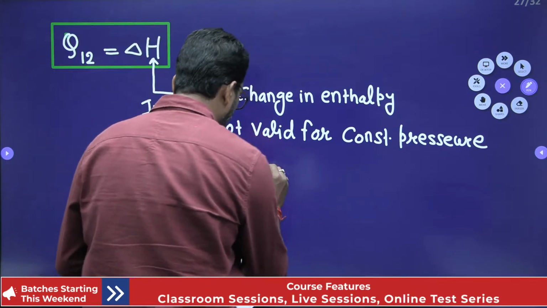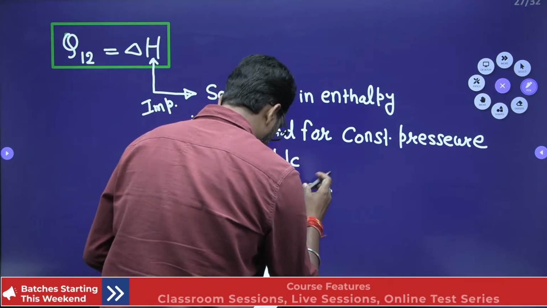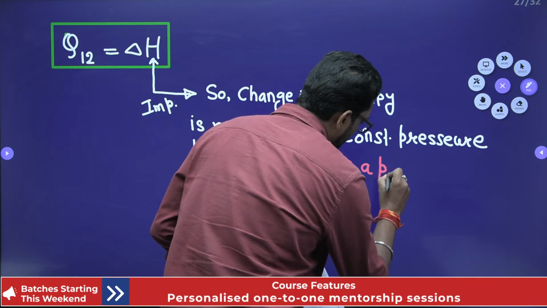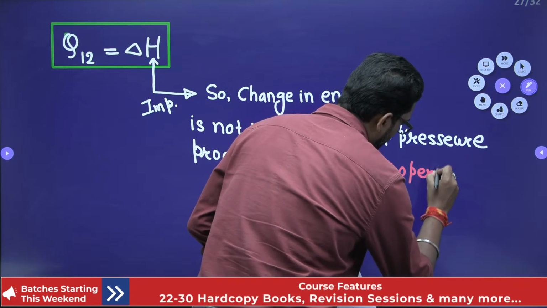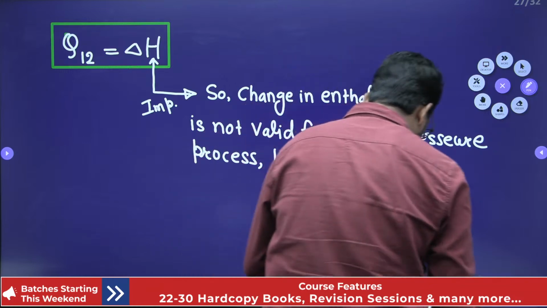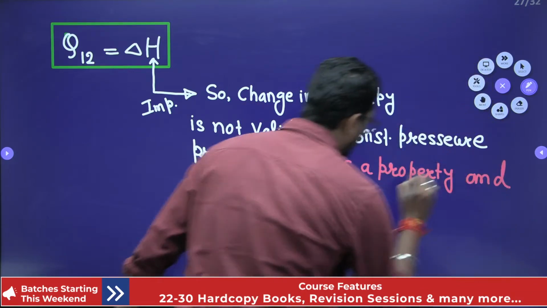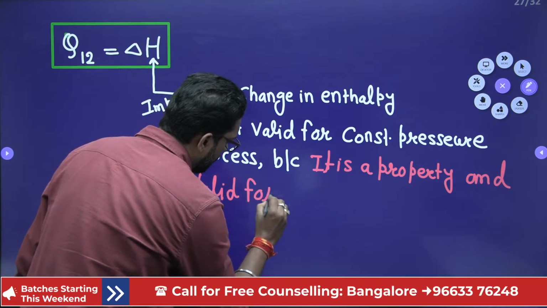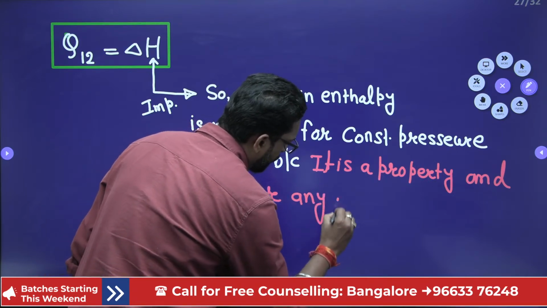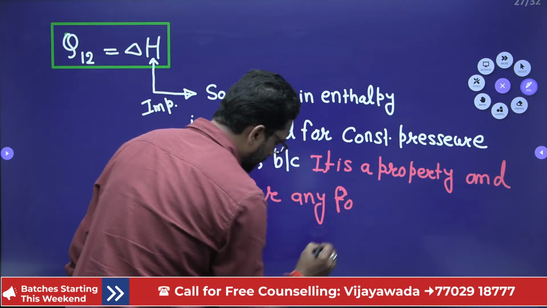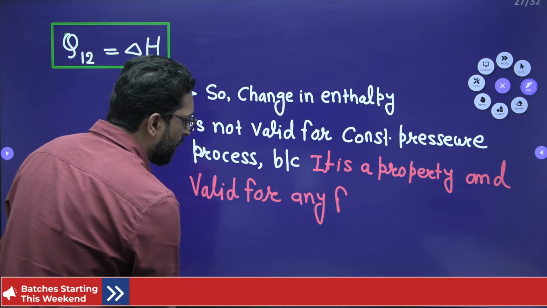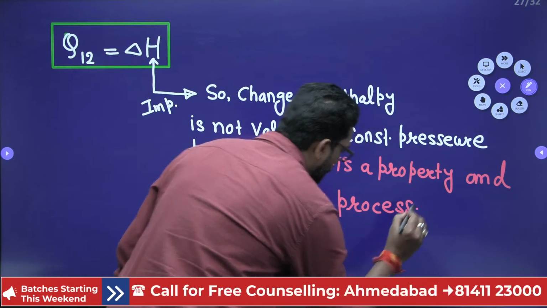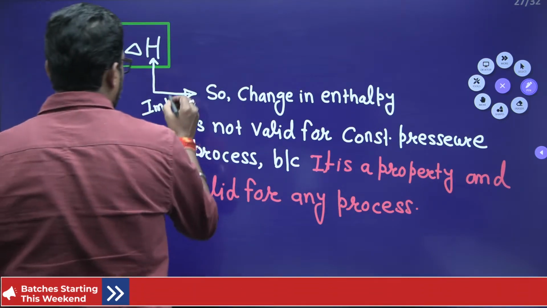It is a property, and it is valid for any process. Valid for any process. This is number first.